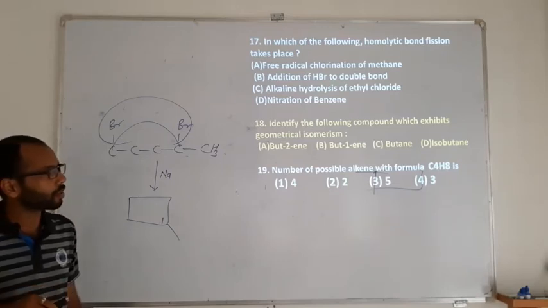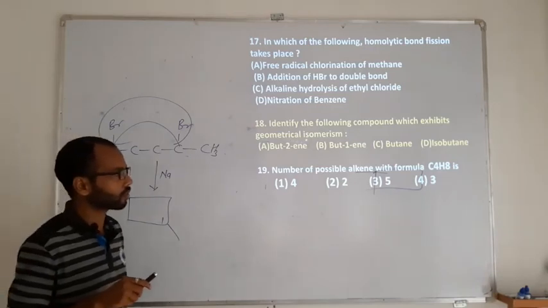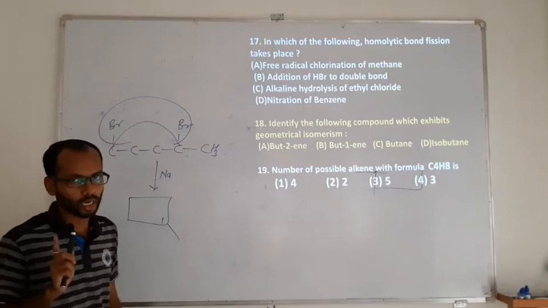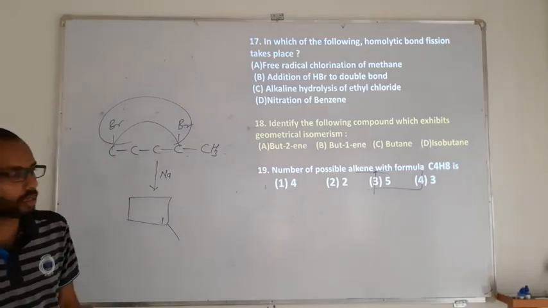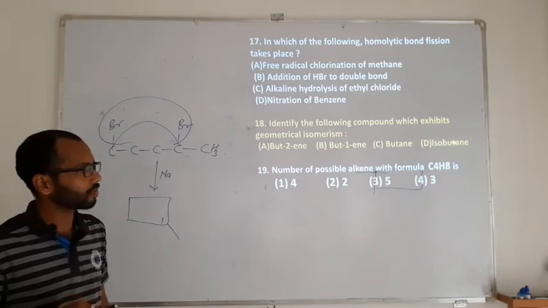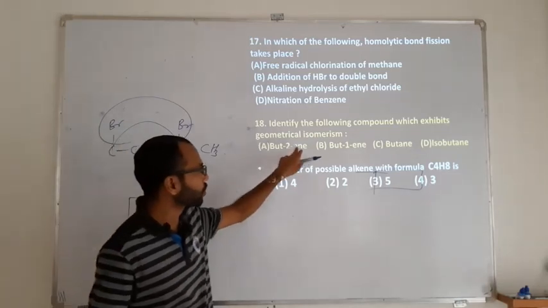Identify the following compound which exhibits geometrical isomerism. Again, it is geometrical isomerism. Geometrical means cis and trans. To be cis and trans, there should be either a double bond or a ring. So options 1 and 2 have a double bond, E and E. 3 and 4 won't be the answer because it is an alkene. Then again, 2-butene, it's 1-butene.